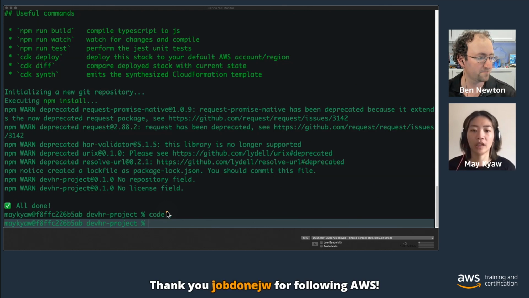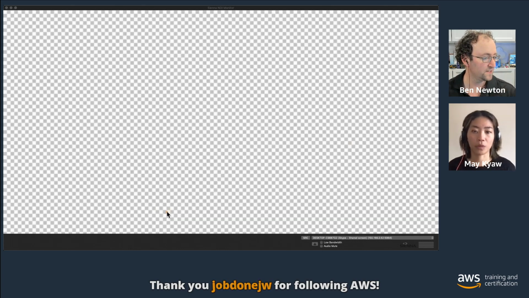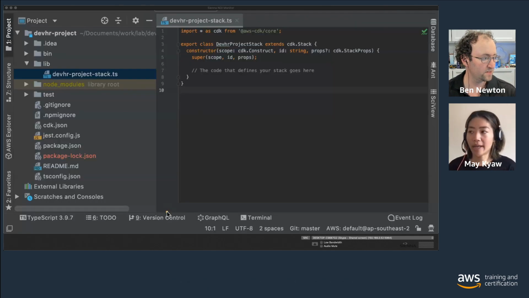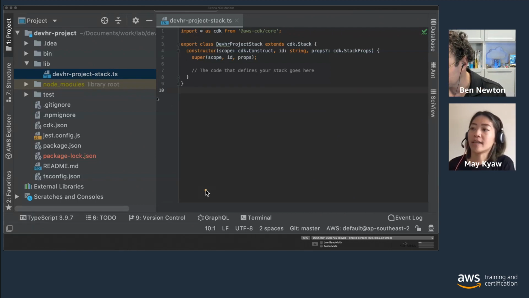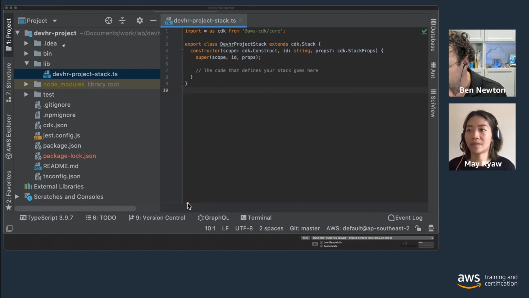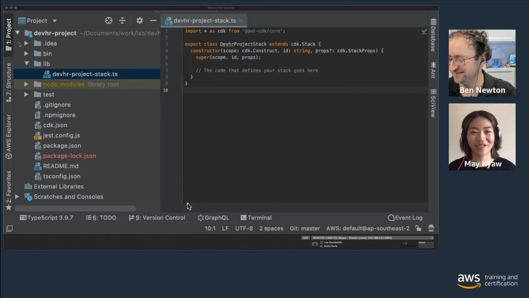Correct. Gotcha. So hopefully you can see my IDE. Yes, we can. Okay, amazing. So you can see my IDE and then the project structure. Correct, we can see that. Amazing. So apologies for the technical glitch. My connection decided to drop at home.